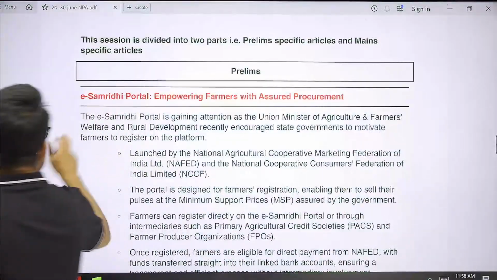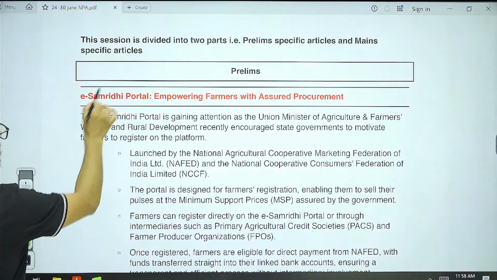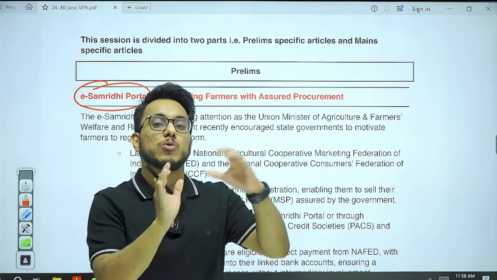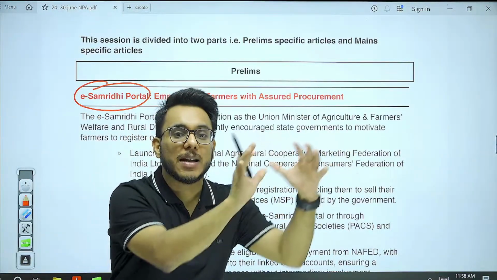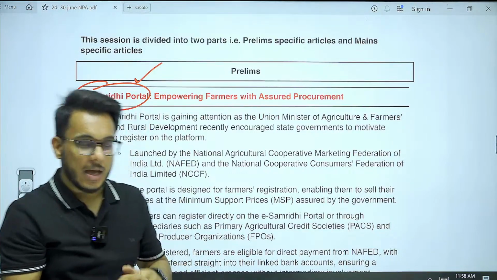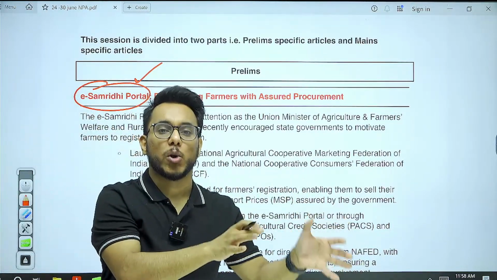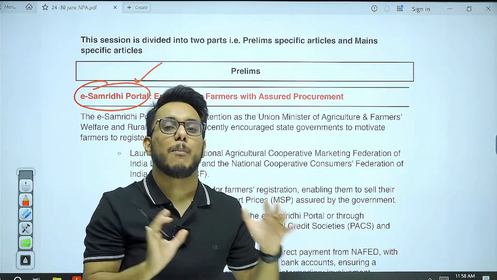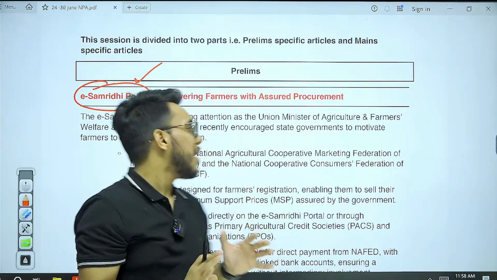This e-Samridhi portal that we are going to discuss is with respect to pulses. Those farmers who want to sell their pulses to the government under MSP can register on this e-Samridhi portal, and once they have sold their produce, the money will be credited automatically to their linked bank account.